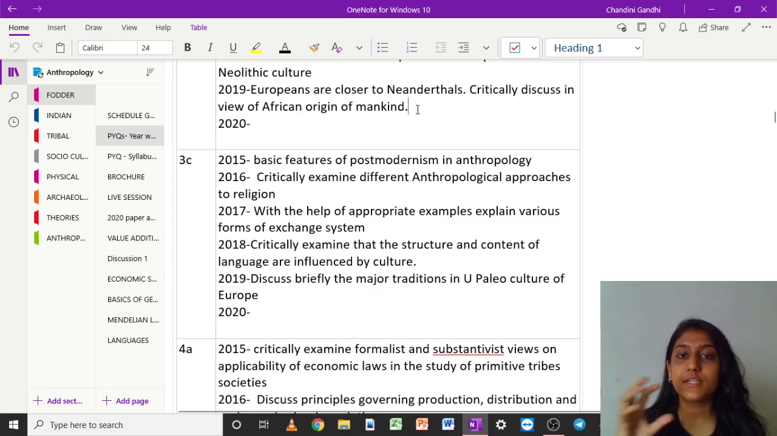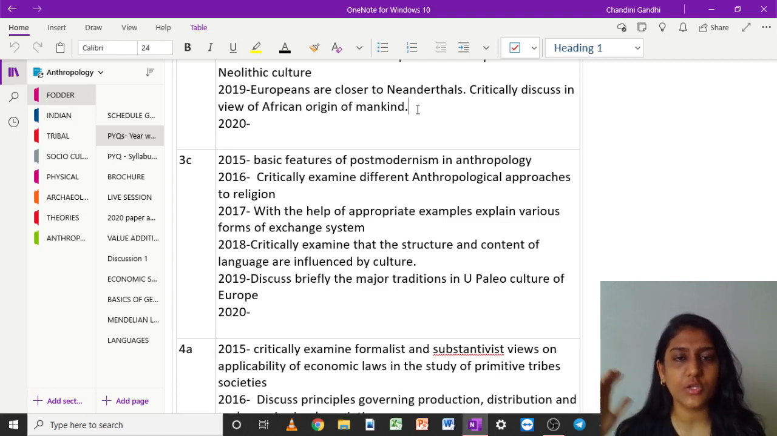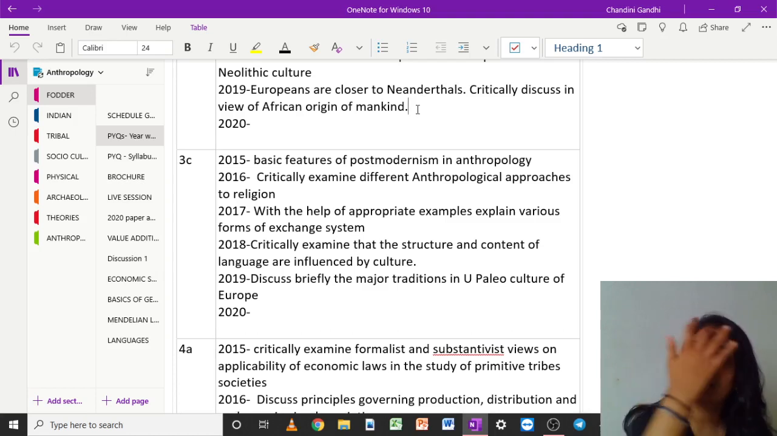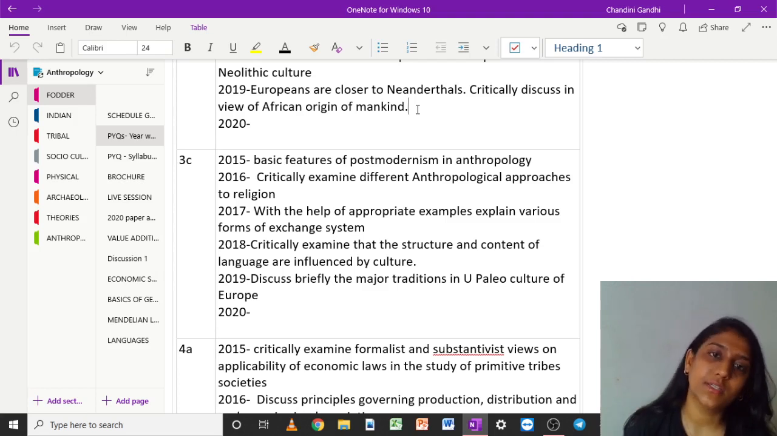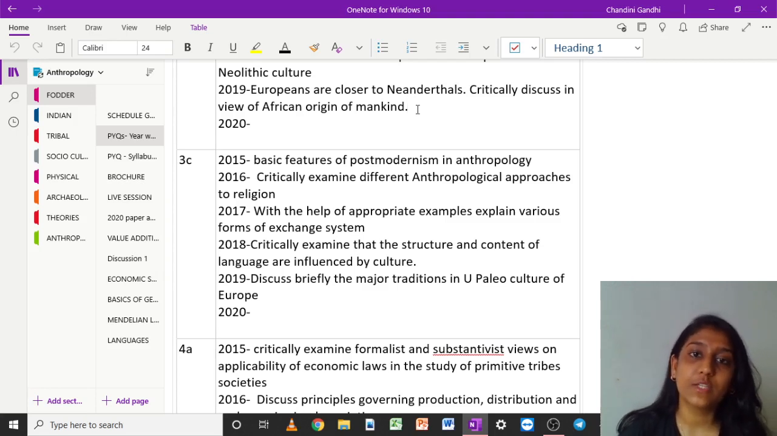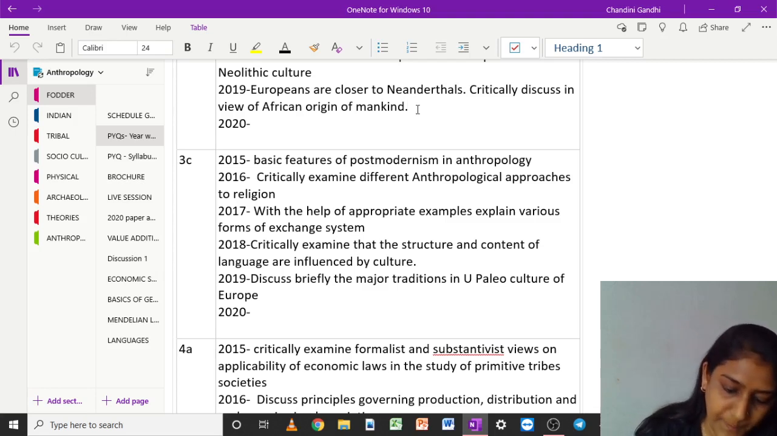So now you understand that you have to read such articles and you have to read anthropological journals every now and then, not regularly. And its compilation I make in the form of value addition material, so that you can take it as handy and you can read, because in 2020 a lot of questions came from that, right?